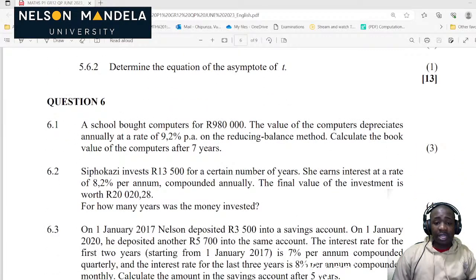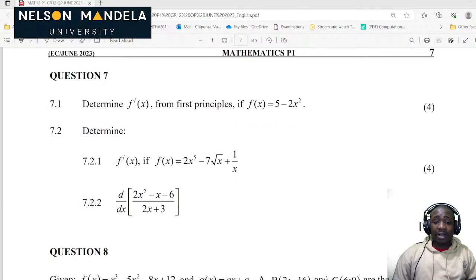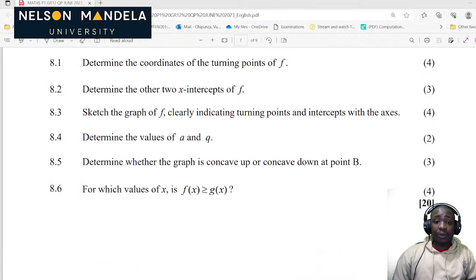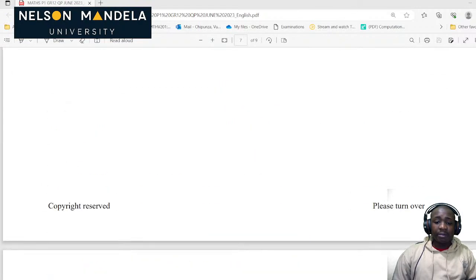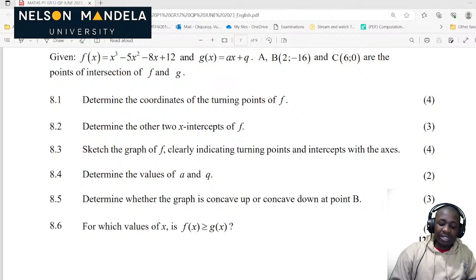Now we want to look at financial maths, then we also look at our calculus. Let's look at calculus first before we look at financial maths, okay, because financial maths can take some time because we must look at our annuities differently.